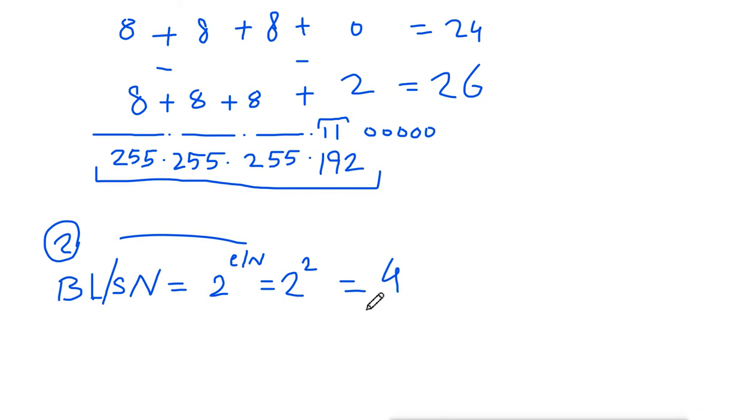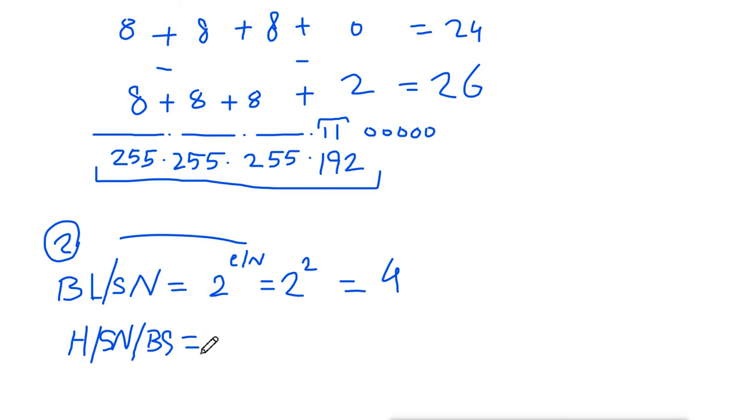Now to get the number of hosts per subnetwork, that means the size of the block, we have our blocks and then we get the block size.